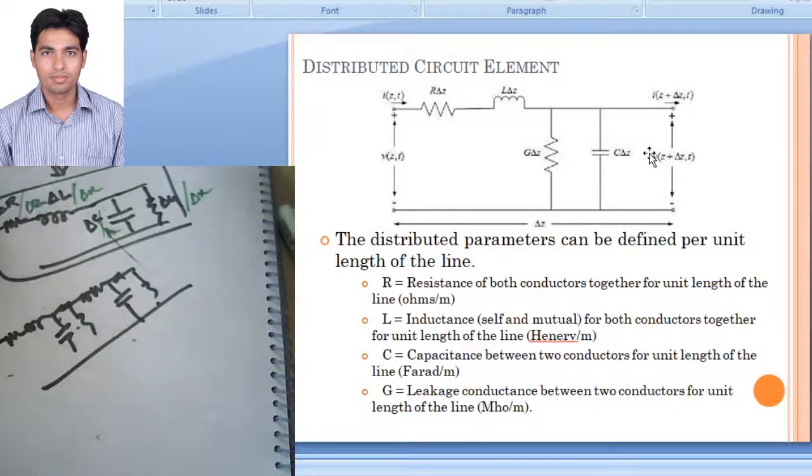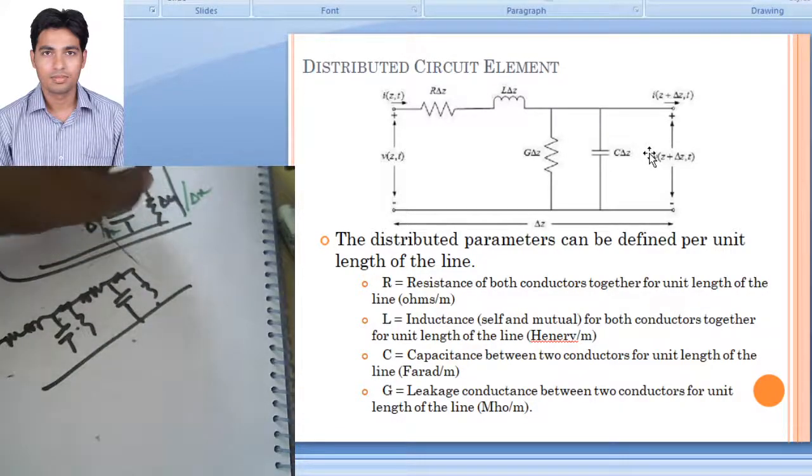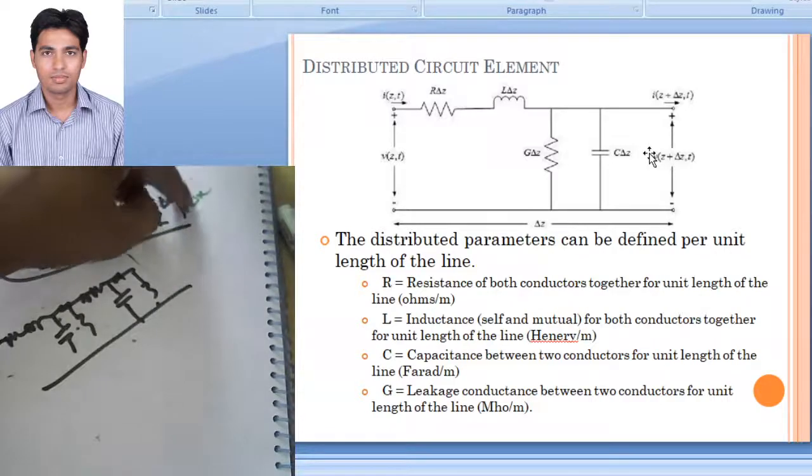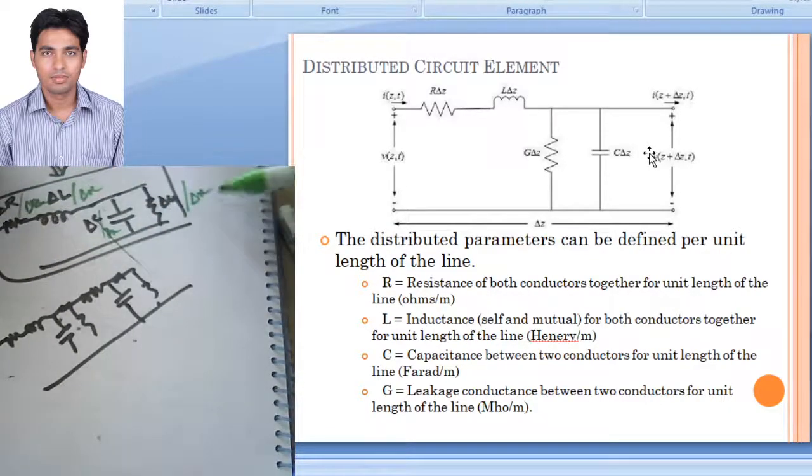This will be inductance, so this will be Henry per meter. This is the capacitance between two conductors, so this will be farad per meter. This is delta G, or you can say this is the conductance between two conductors, so this will be mho per meter. So this is the simplest model of a transmission line, as shown here, which consists of delta R, delta L, delta G and delta C, which are distributed along the length of the transmission line.